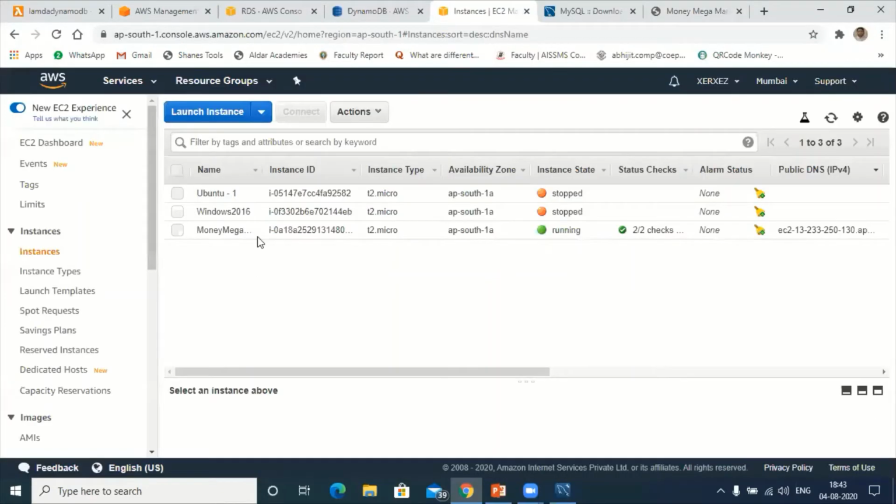Okay, so right now it is taking time because we have given a small amount of memory and a small amount of CPU. I have migrated this to the Money Mega Market domain name. But if you look into it, it will take time. There are many things in this. Let me go to EC2. Okay, so this is the area where my data is stored. That site is stored here.